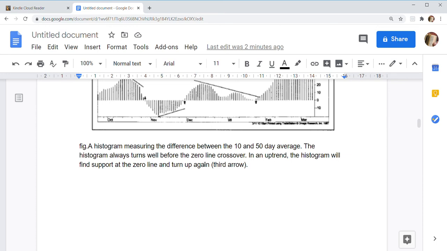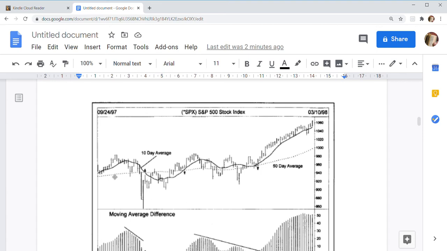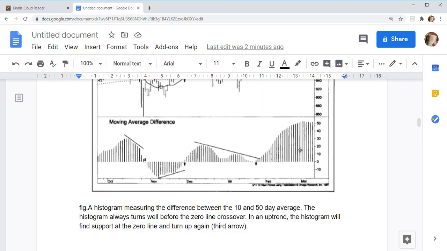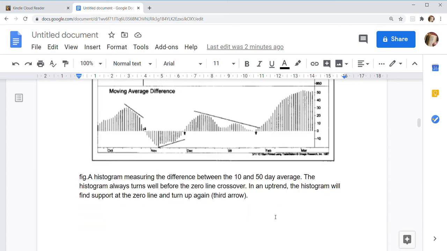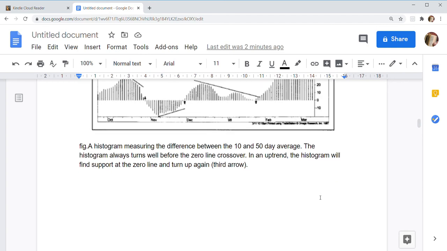A histogram measuring the difference between the 10 and 50-day averages. So this is a histogram which is measuring the difference between the 10 and 50-day averages. The histogram always turns well before the zero line crossover. In an uptrend, the histogram will support the zero line and turn up again.